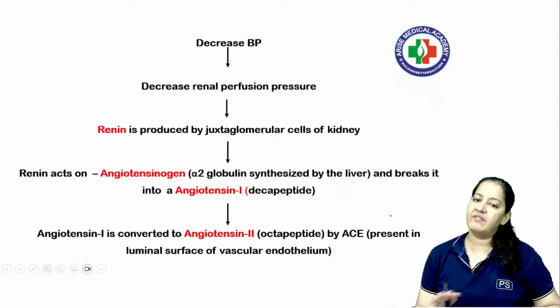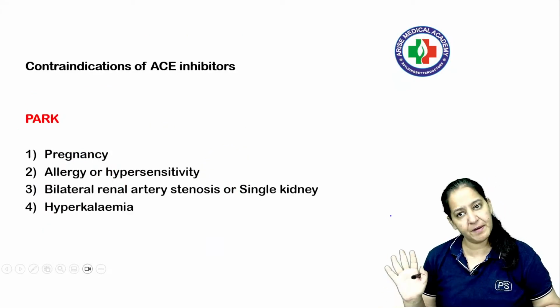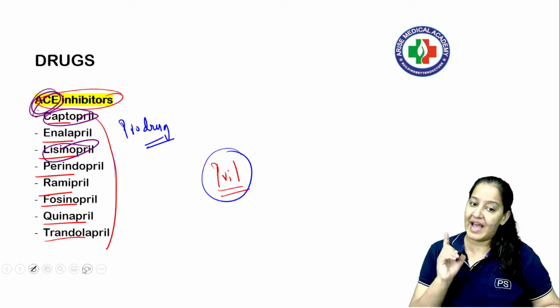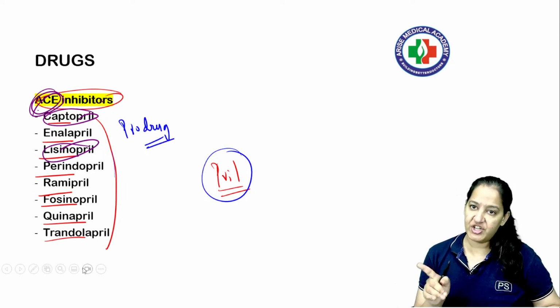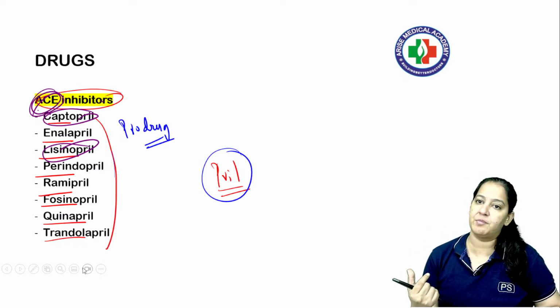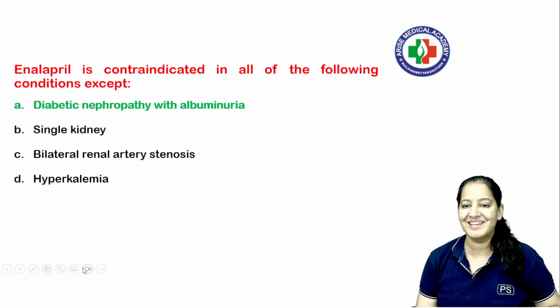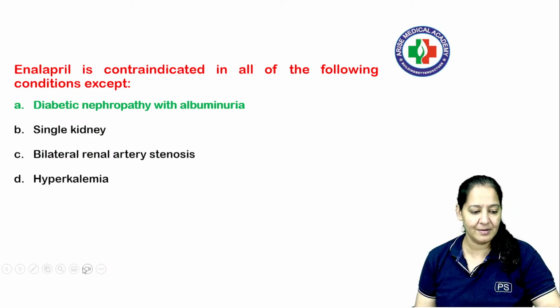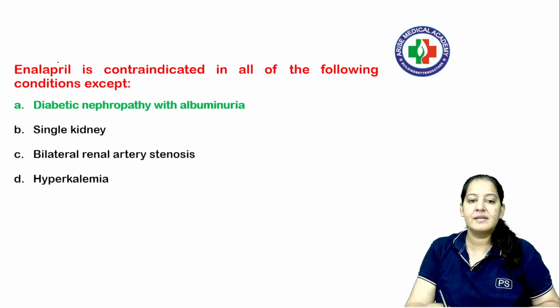So now you can solve your question very easily. Have a look at the question. We have done everything about the ACE inhibitor, and you know the classification also. The suffix is pril. All of them are prodrugs except captopril and lisinopril. So you know the classification, mechanism of action, uses, side effects, contraindications. So whatever question comes, you can solve it. Now have a look at the question and tell me the correct answer. What is the correct answer?